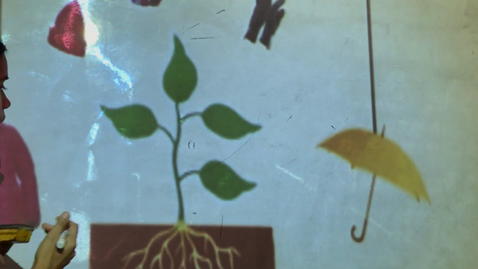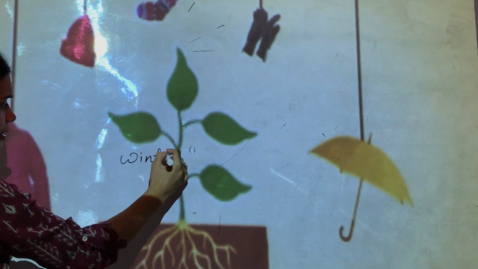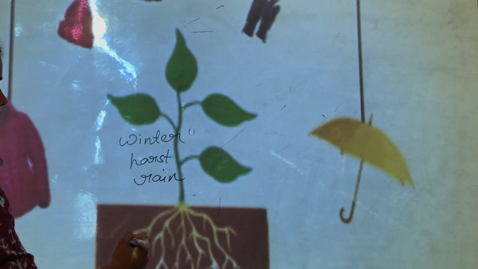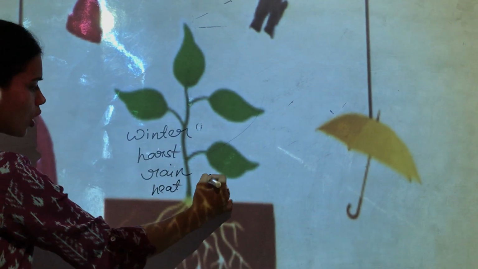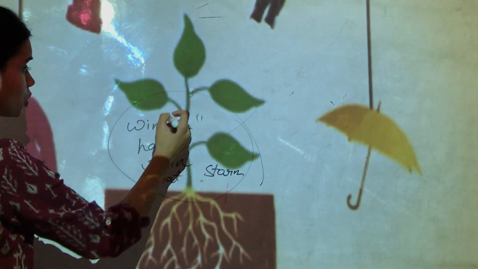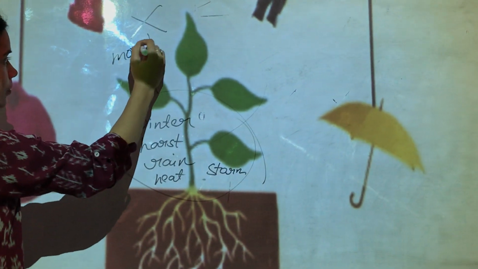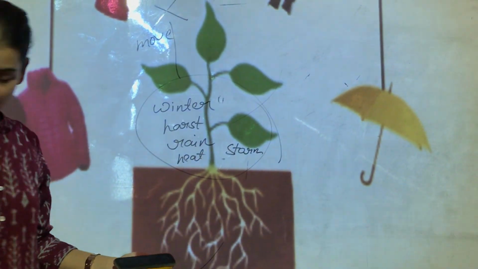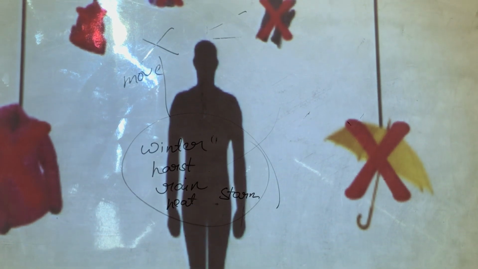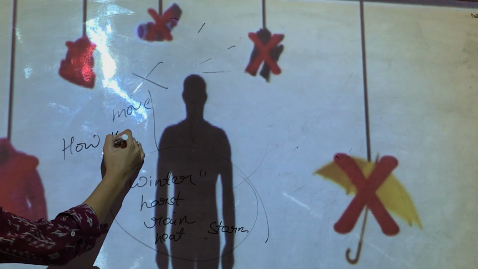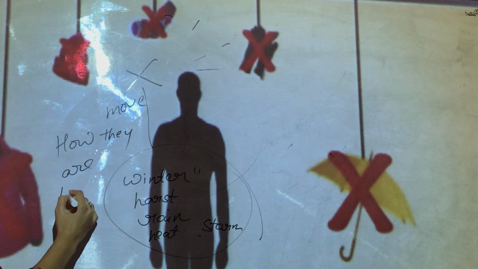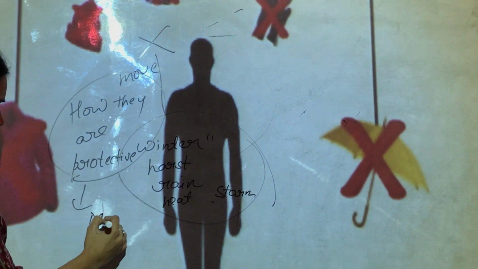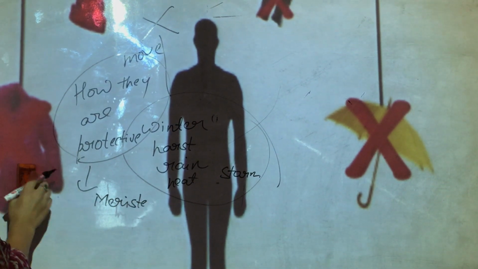Plants are also continuously exposed to the winter climate and the harsh hot climate, and they also suffer with rain, heat, storm and whatnot, and on top of that they can't move. They can't literally move, they can't wear sweaters, woolen clothes, or carry an umbrella. Then how do you think they are able to protect themselves? How are they protecting themselves? How do the tissues present inside the plant, whether you call them meristematic tissues, parenchyma, or sclerenchyma, so many tissues are there.